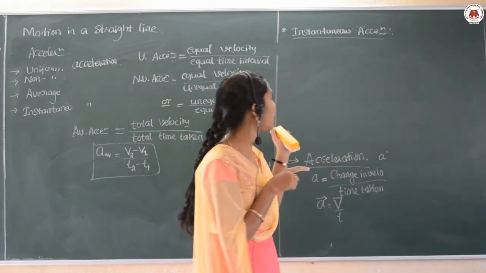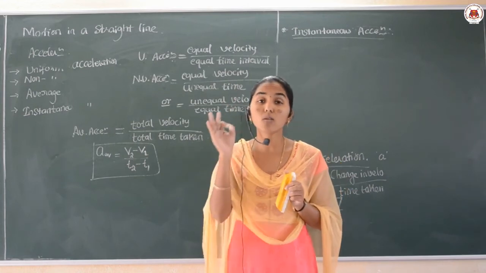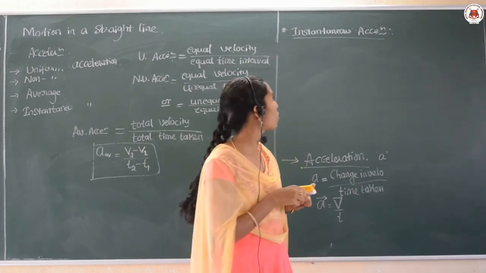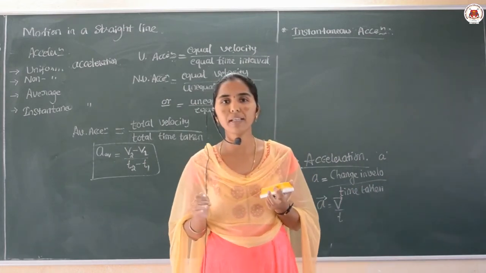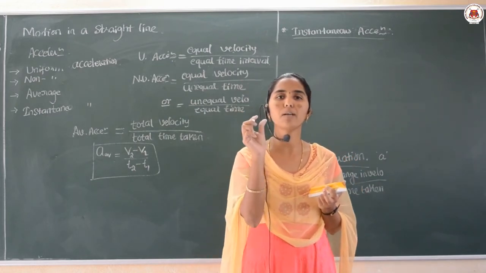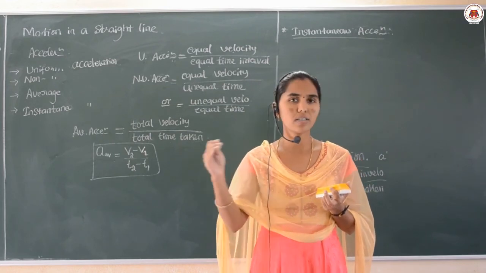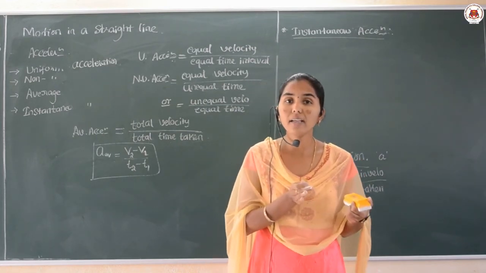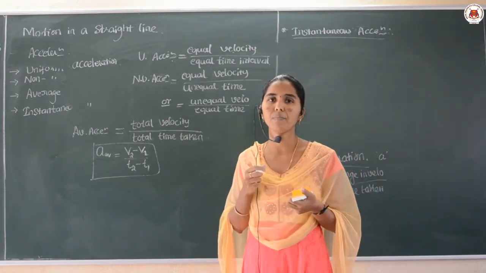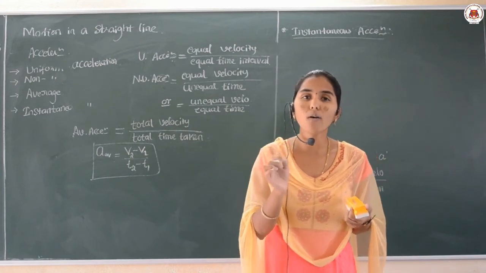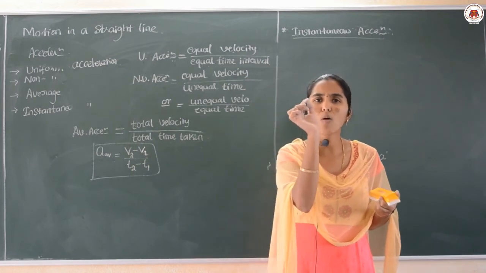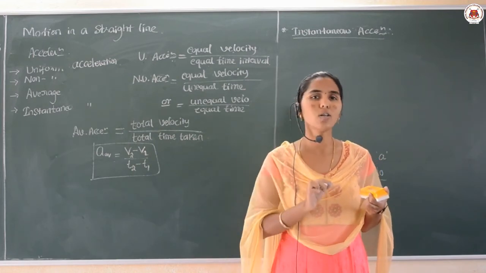So, instantaneous means at a particular instant what is the acceleration of the body produced, that can be given, right? So, the instantaneous acceleration means you can say in simple words, the acceleration produced in a body at a given instant. So, this is one side. On the other side, if you want to define that with respect to the average acceleration, it is the limit of average acceleration as the small time interval delta t tends to 0.